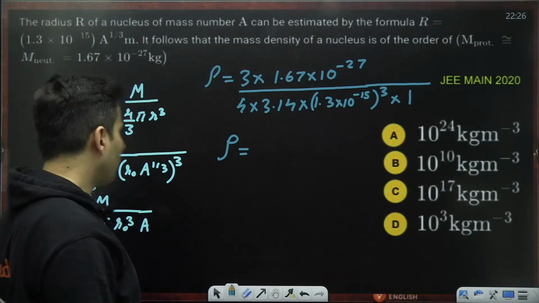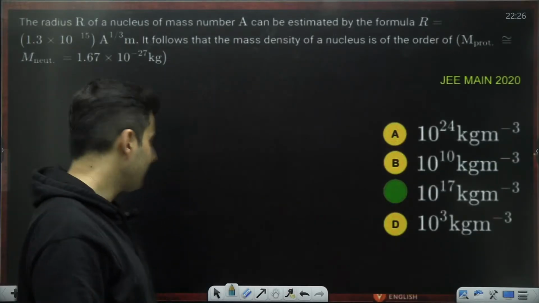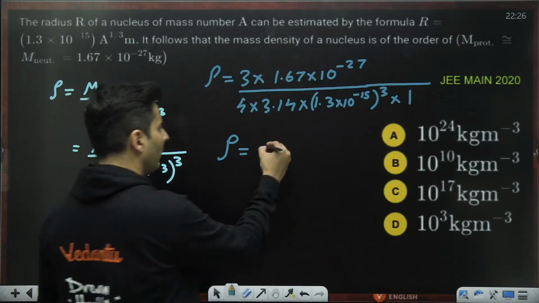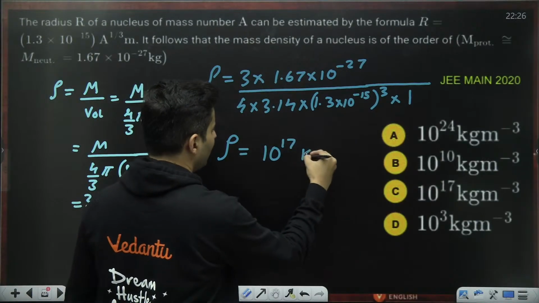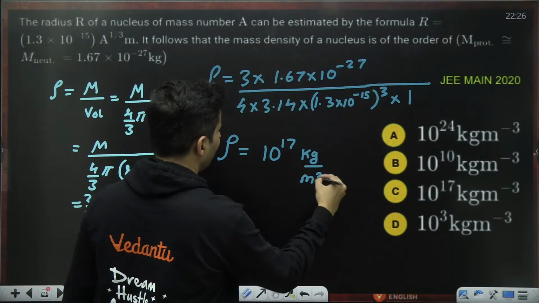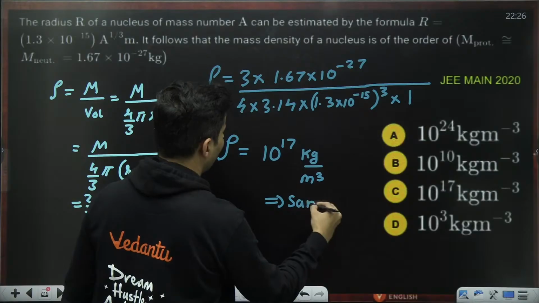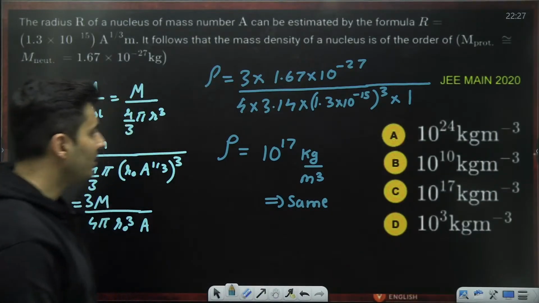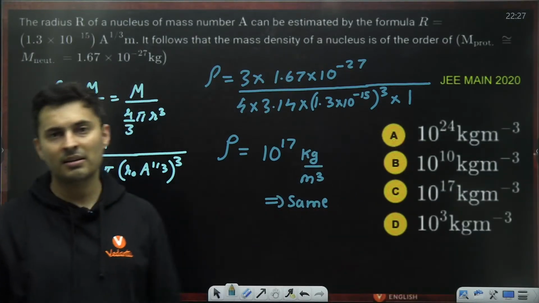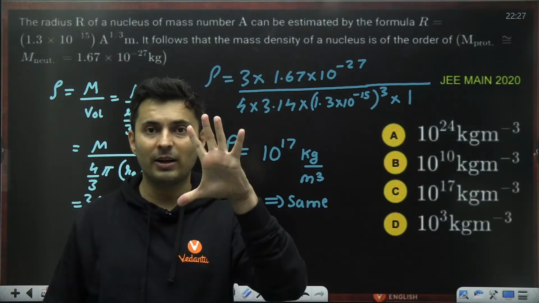I think it is going to come out to be a huge number, like 10 to the power 17 kg per meter cube. In fact, if you remember it, it's good, because it is going to be the same for all nuclei. They have the same density irrespective of the size.